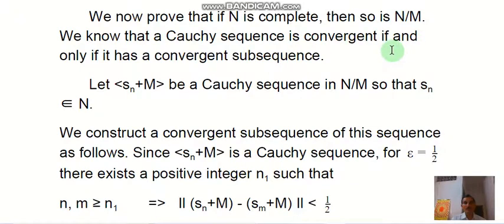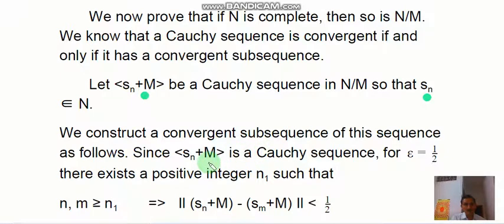Then we can prove that N/M is complete. So let s_n + M be a Cauchy sequence in N/M, where s_n belongs to N. We construct a convergent subsequence of this sequence as follows.